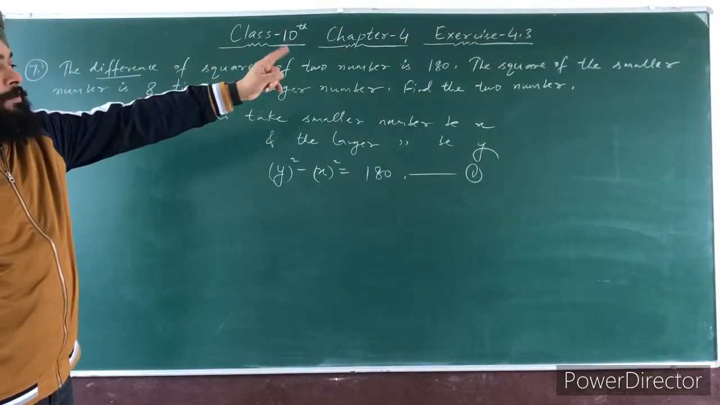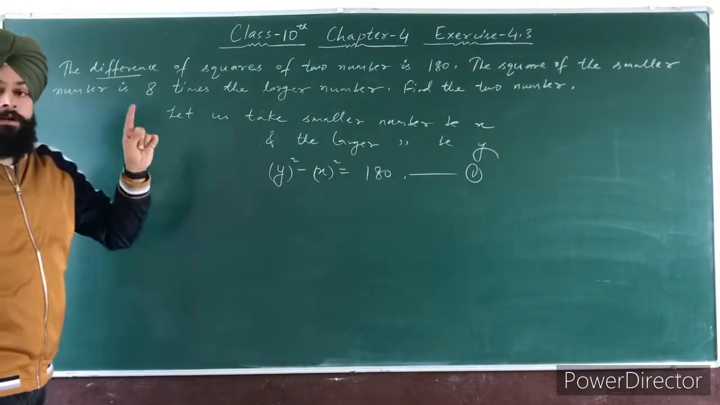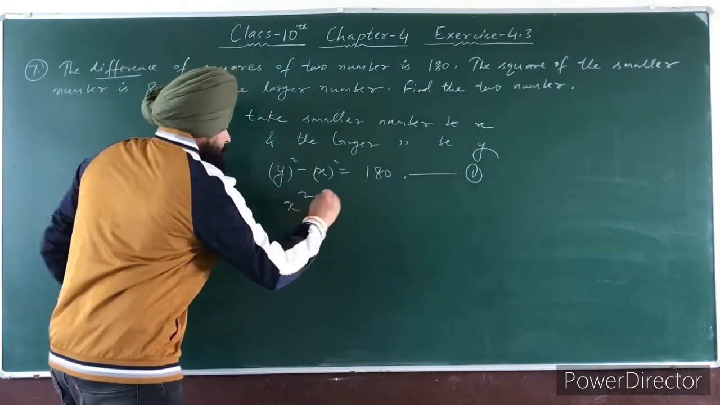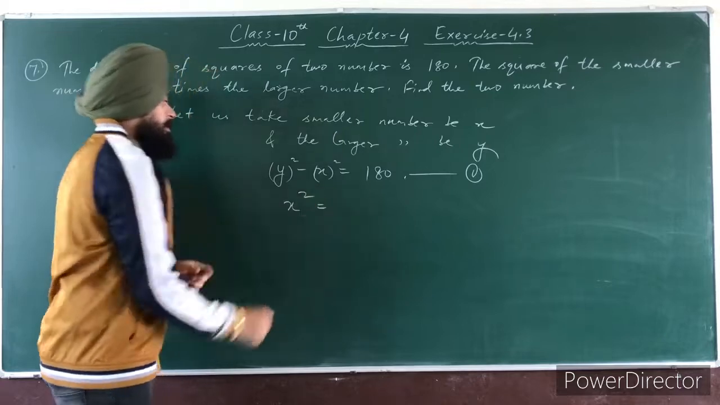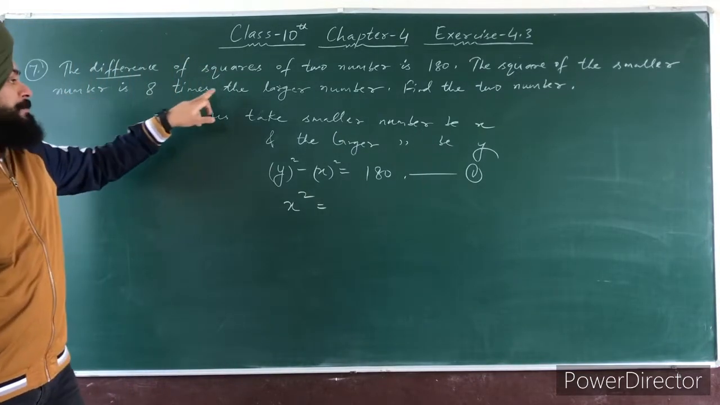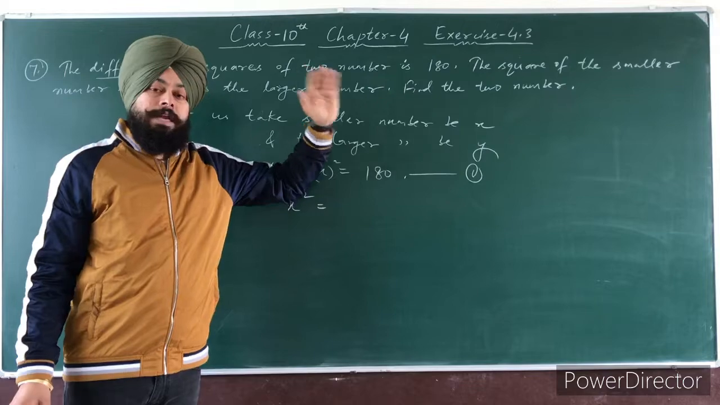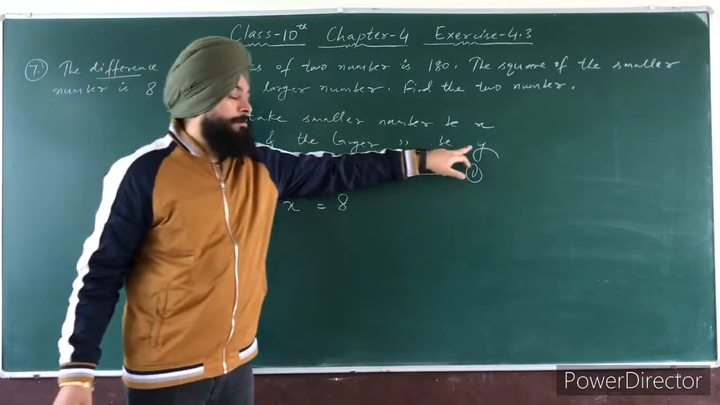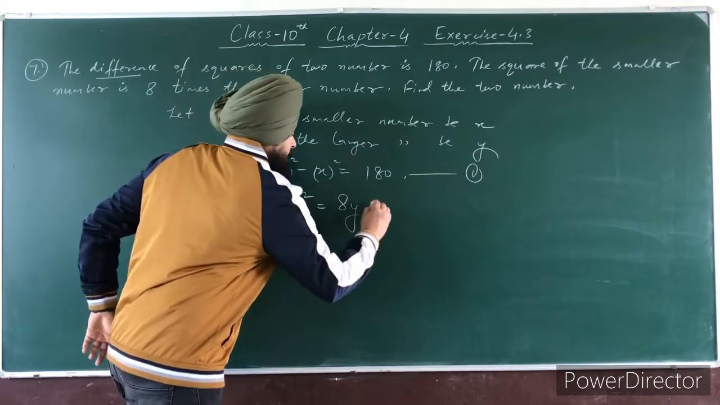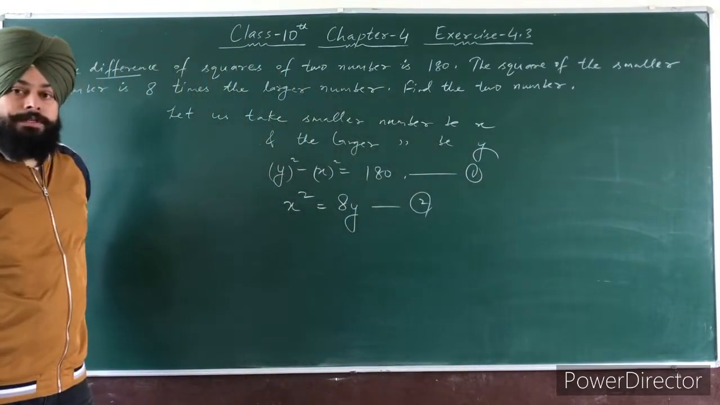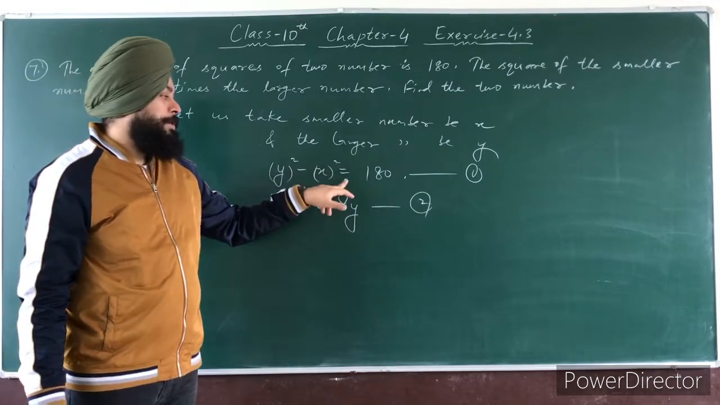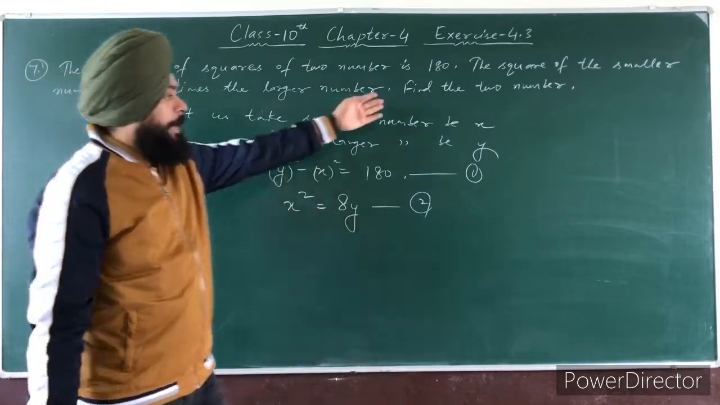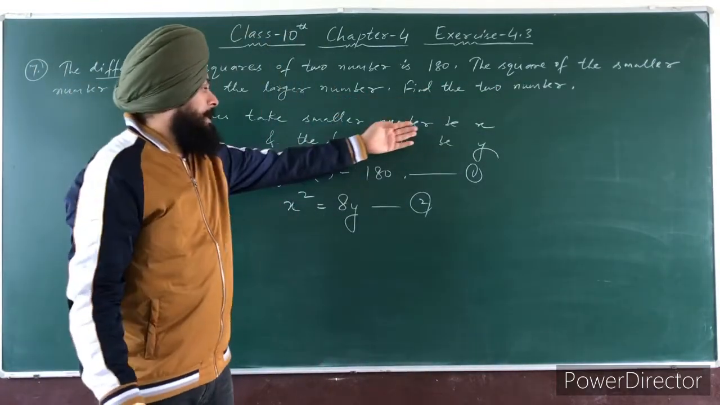The second condition is the square of the smaller number. So the smaller number is taken as variable x. So the square of the smaller number means x square is equal to what? It is 8 times the larger number. Times means multiply. So 8 times the larger number. The larger number is y. So right here 8y. So this is our second equation. Clear, students? The first is y square minus x square is equal to 180, and the second is x square is equal to 8y. So you have to find the two numbers, x and y.